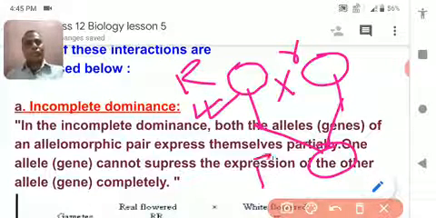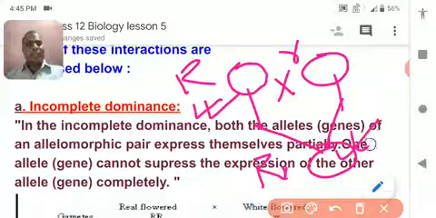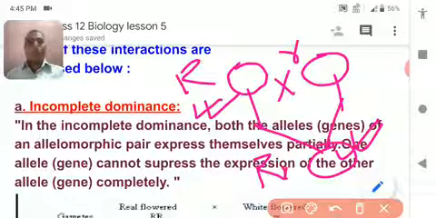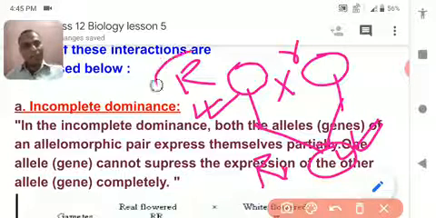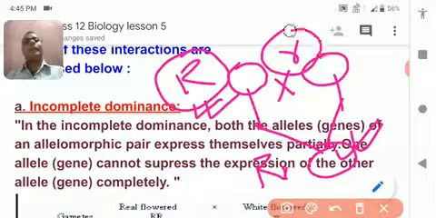So dominant should be expressed over here, recessive should not be expressed over here. Means these flowers should either be white or red. But what did the scientist find? The scientist found that the color of this flower is neither red nor white.